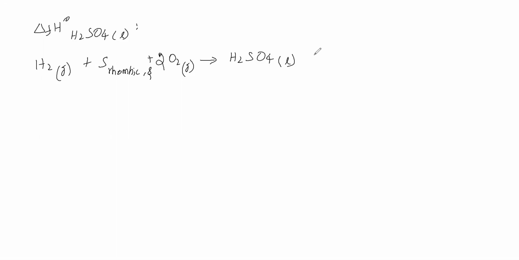Okay, for this reaction we will write the standard enthalpy of reaction. What is the standard enthalpy of this reaction called? Let 1 mole of H2 react with 1 mole of rhombic sulfur atoms and 2 moles of O2 molecules in gaseous state to give 1 mole of sulfuric acid in liquid state. The amount of heat involved here is called the standard enthalpy of reaction. This is also equal to the standard enthalpy of formation of sulfuric acid in liquid state.